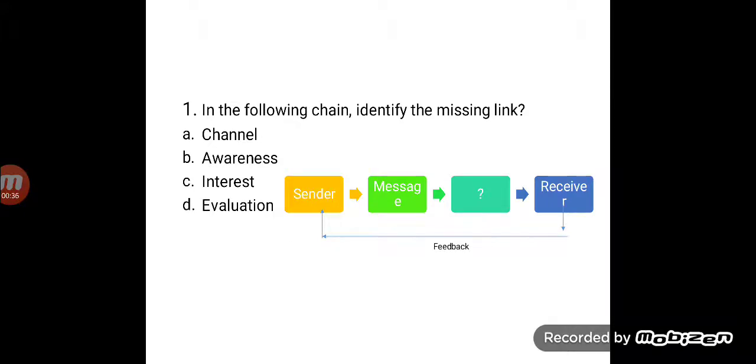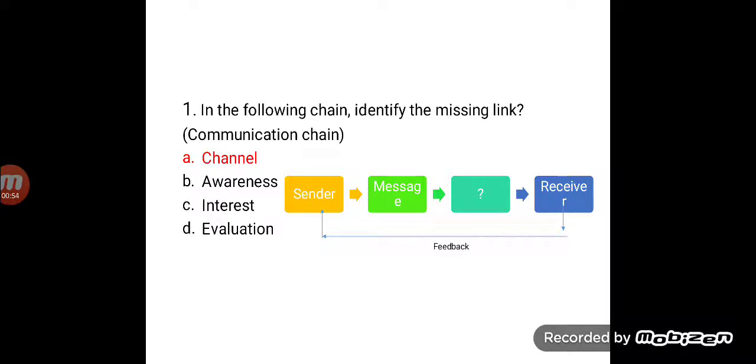The first question, in the following chain, identify the missing link. This is basically the communication chain that we have whenever there are two individuals or groups or an individual and a group communicating. It's a sender, message, and the missing link is channel. That is whichever channel that we are using for providing the health education or any form of communication that we are having. It could be audio, video, it could be both AV. So that is the channel.